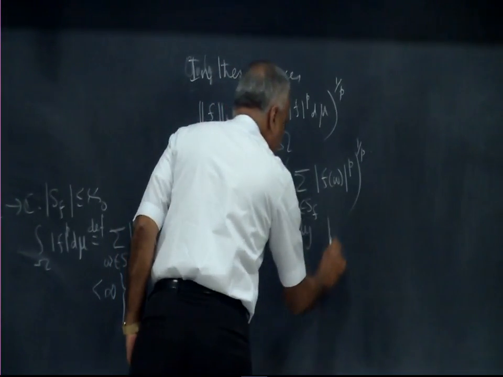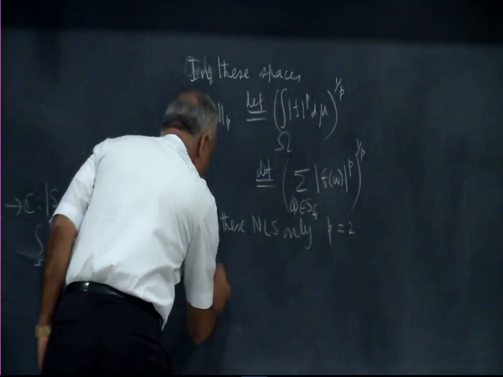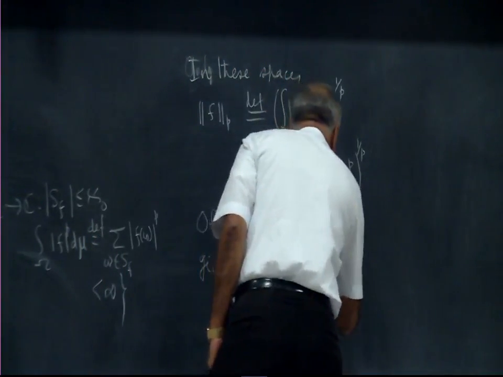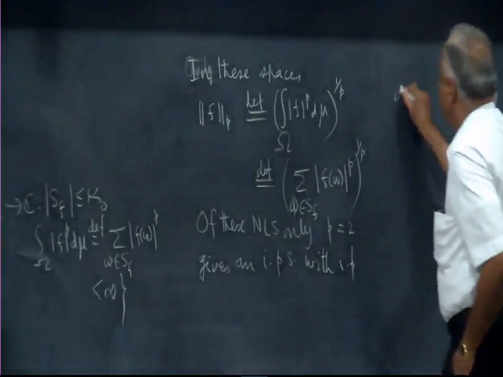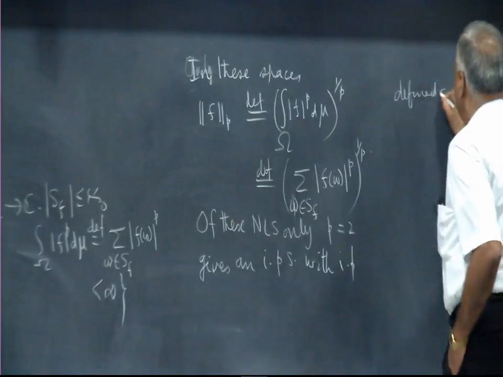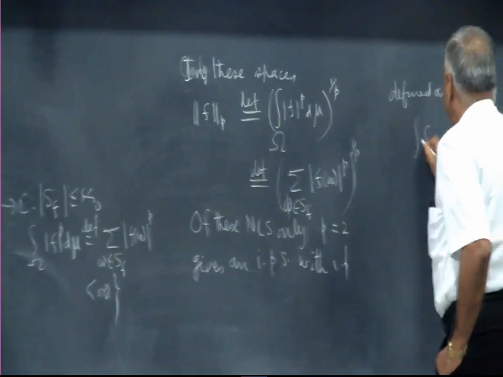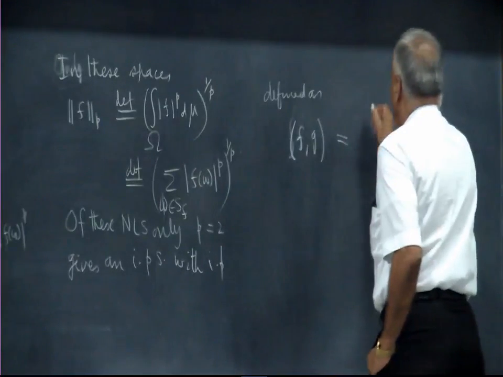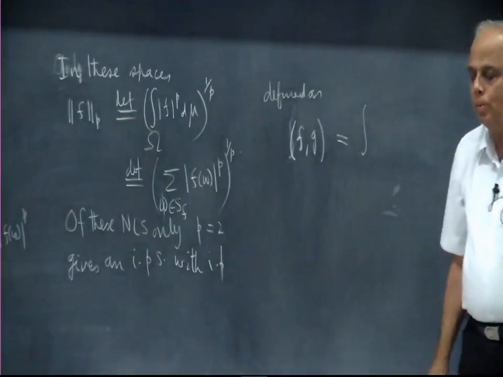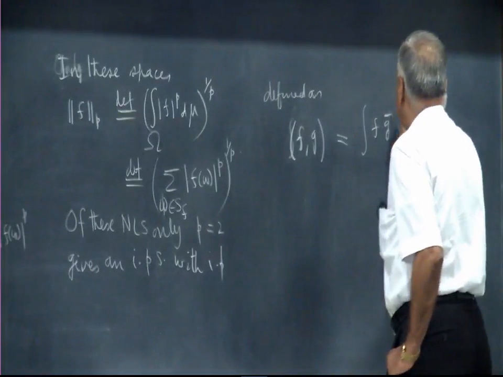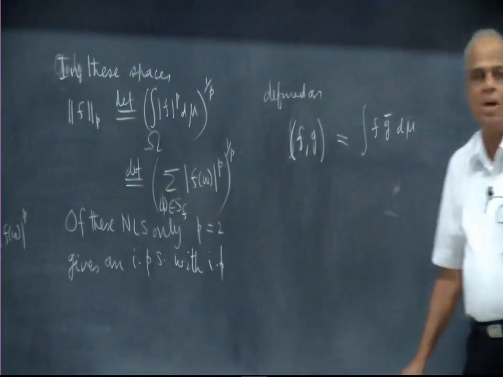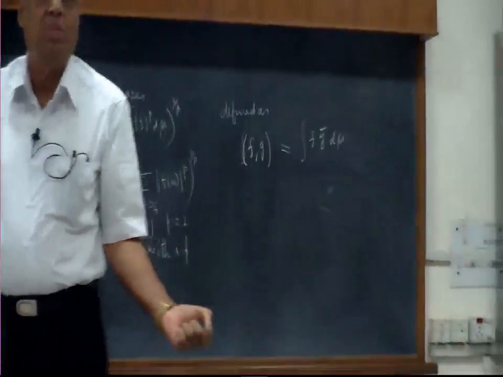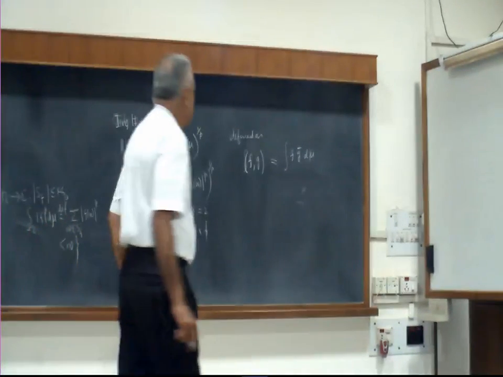So of these normed linear spaces, only p equal to 2 gives an inner product space, with inner product defined as the usual integral. Okay, first of all, the inner product of f and g is the integral of f multiplied by g bar d mu. So we must have both f and g non-vanishing. So the points omega should not only be in the support of f, they must also be in the support of g.